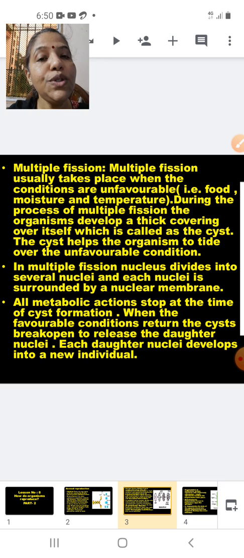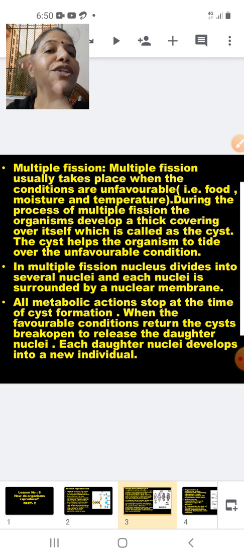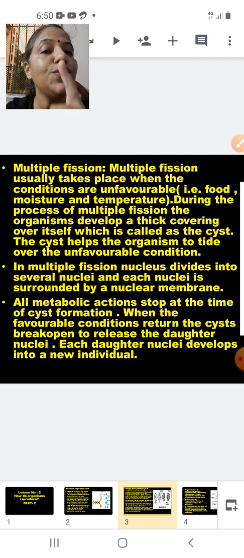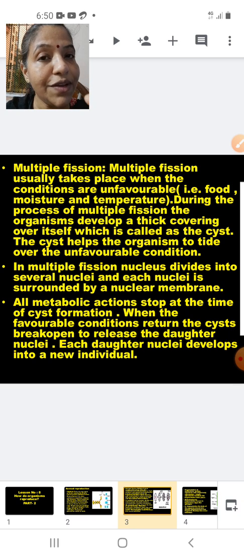Okay. I hope students you have understood the asexual mode of reproduction, that is fission, in which we have studied two types of fission. One is called binary fission and the other is called multiple fission. Multiple fission takes place usually when the conditions are unfavorable. I explained to you what is unfavorable condition, that is lack of food, lack of moisture, not having a proper temperature.